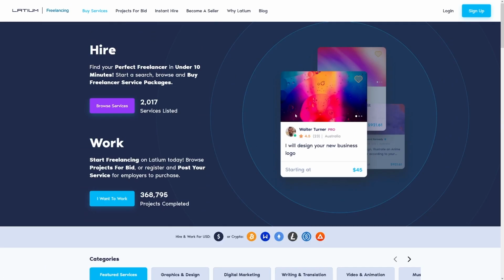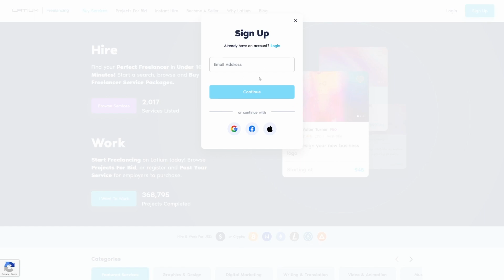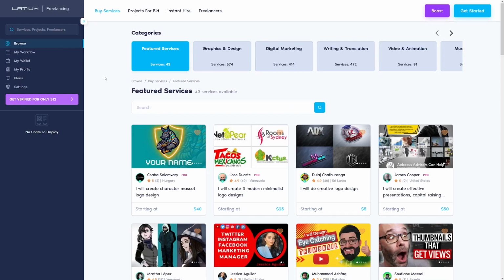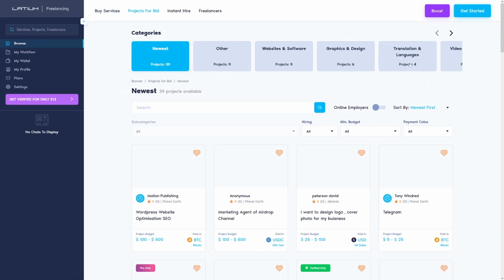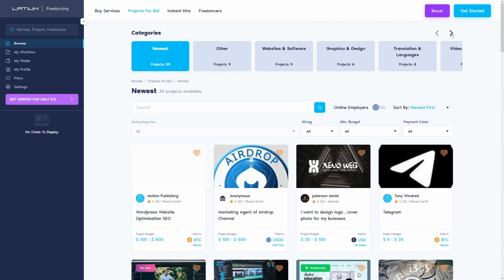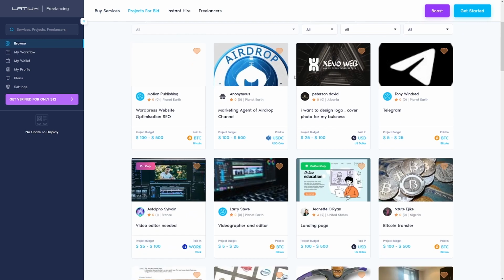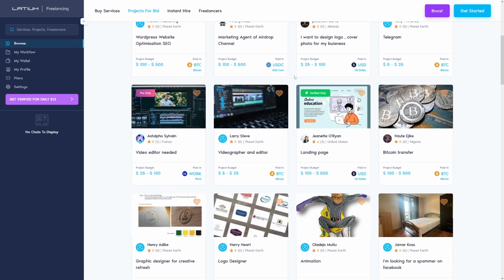When you make yourself an account, you just have to click on sign up, enter your email address or use Google or Facebook. Then when you're on the inside, you can just go to this button here, projects for bid, and you can see translation and languages, but of course there's some article writing. You can see down there that there are a lot of these jobs and they pay really good.